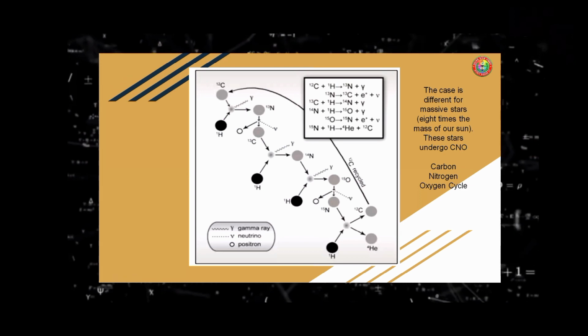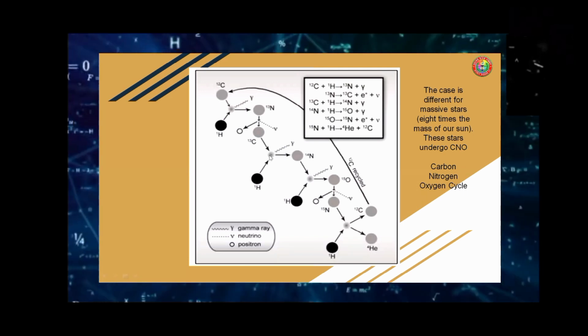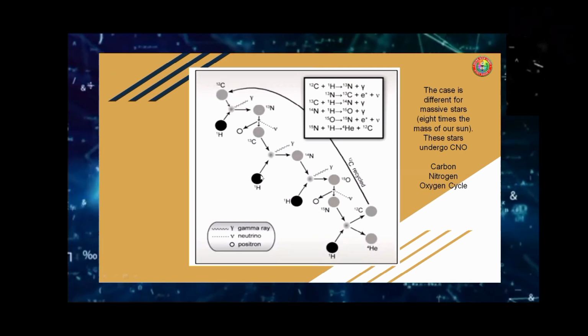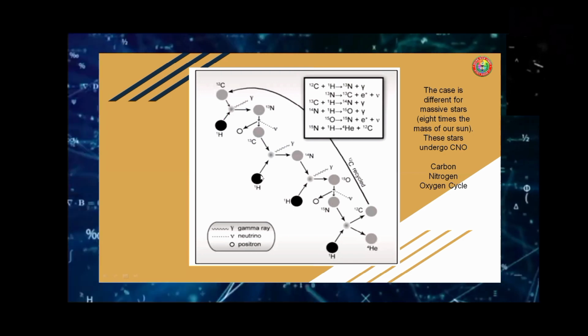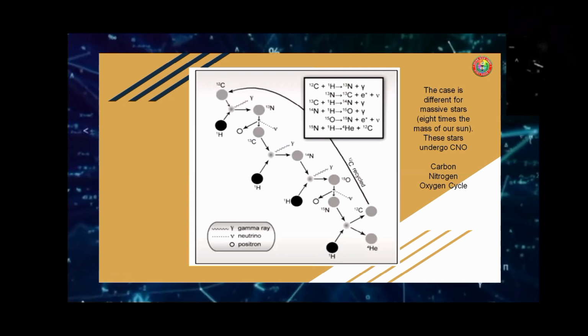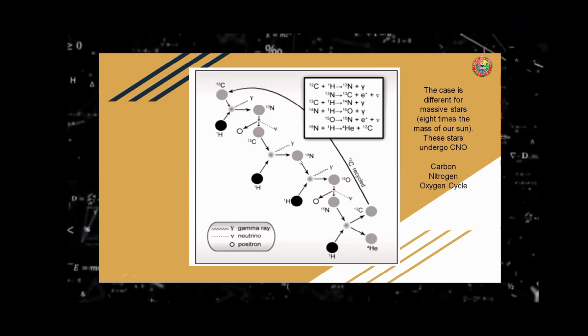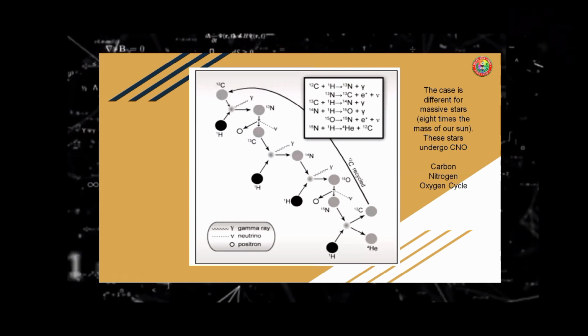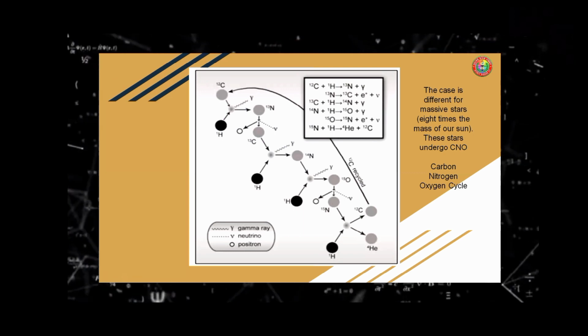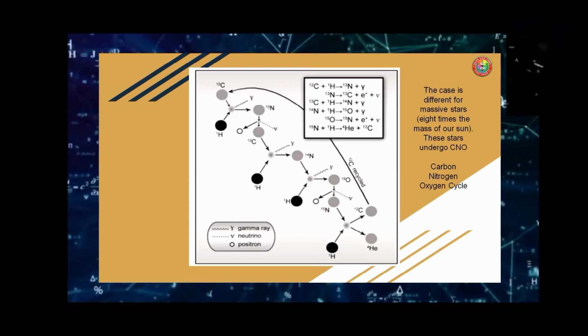And carbon 13 will fuse with hydrogen, or a proton, with gamma ray energy. So it will create nitrogen 14. If nitrogen 14 fuses with hydrogen, or a proton, then it will form oxygen 15.